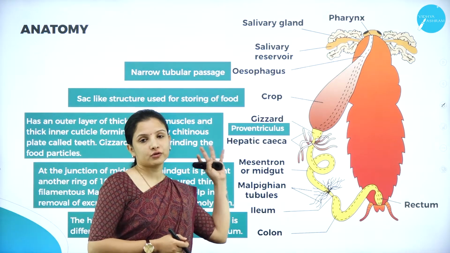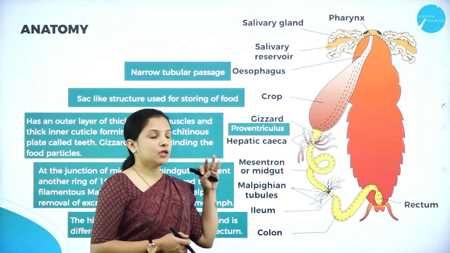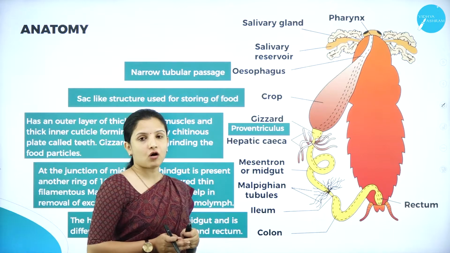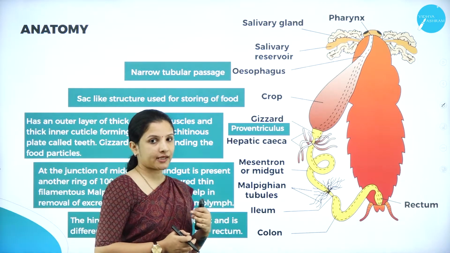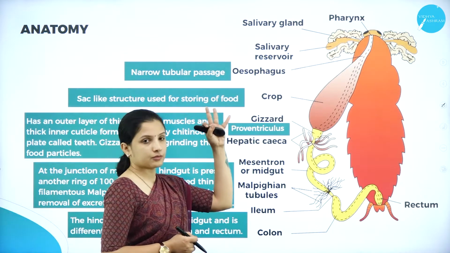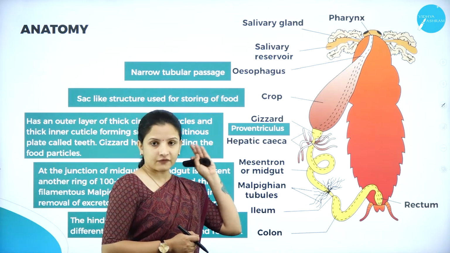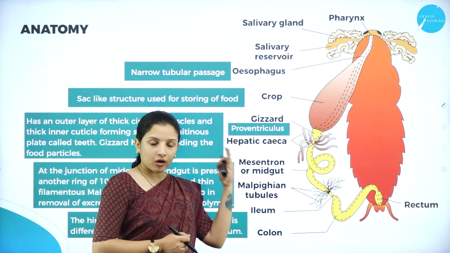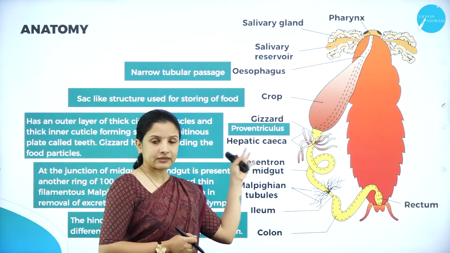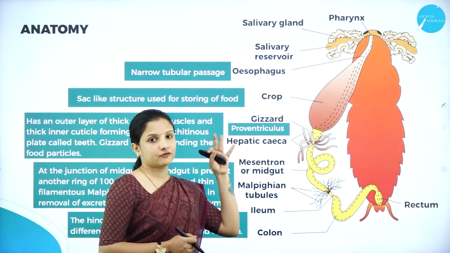So let us start studying the anatomy of the cockroach, wherein first we shall study the alimentary canal. Right from the mouth, the anterior part of the cockroach where the food particles move in, that forms the alimentary canal. So the alimentary canal begins with the pharynx.